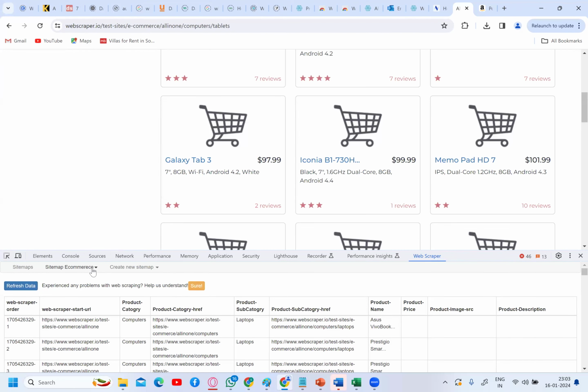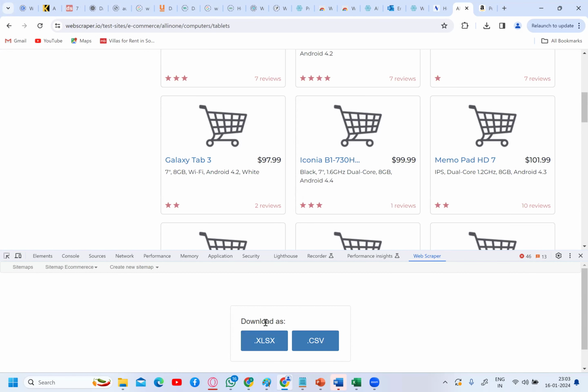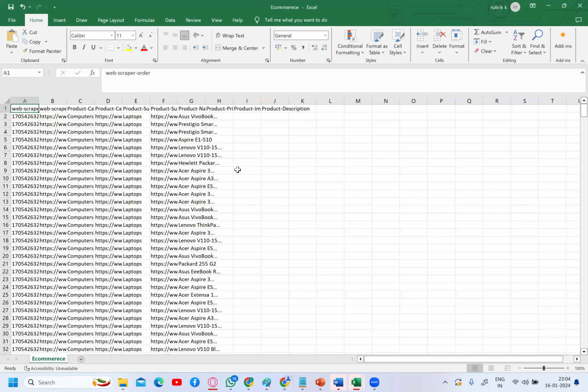Again, get into the sitemap e-commerce. Click on export data. Now you want to export in .xlsx file or .csv. .csv is the best file for our data analysts. Just click on .csv. See here, it exports. Just double click on this file. You will get the complete data of the e-commerce website. I think it has been downloaded. Yeah, so this is the data.